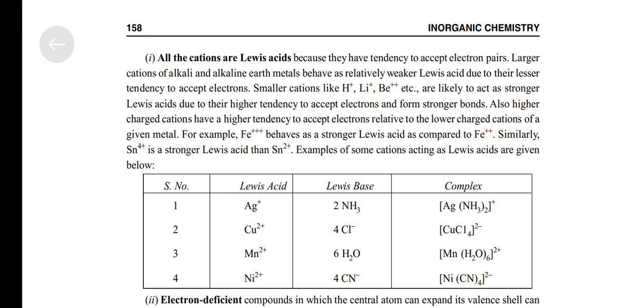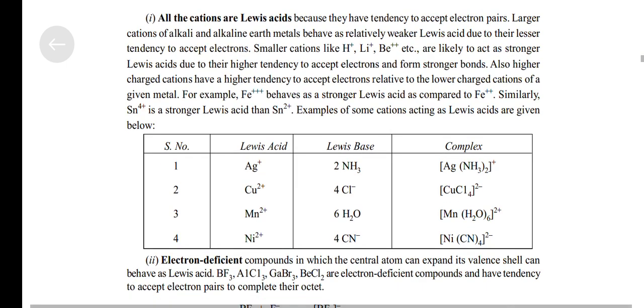Also, higher charged cations have a higher tendency to accept electrons relative to lower charged cations of a given metal. For example, Fe3 positive behaves as a stronger Lewis acid compared to Fe2 positive. Similarly, Sn4 positive is a stronger Lewis acid than Sn2 positive.